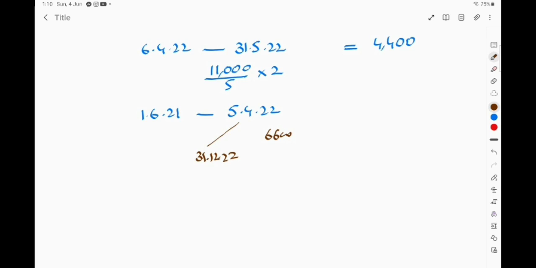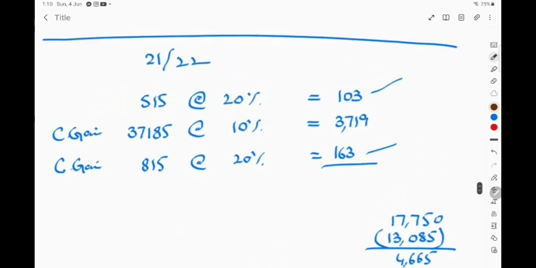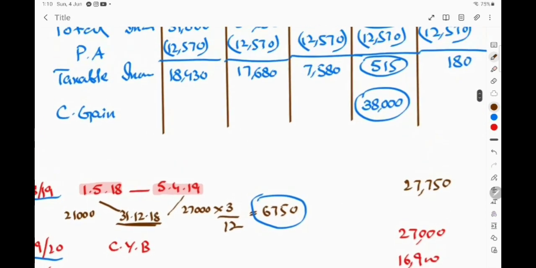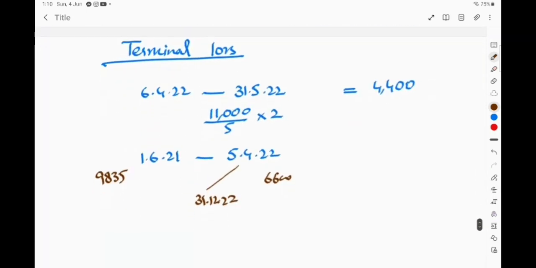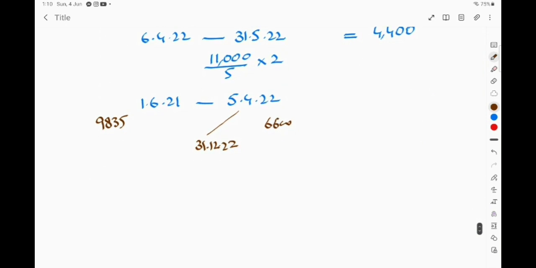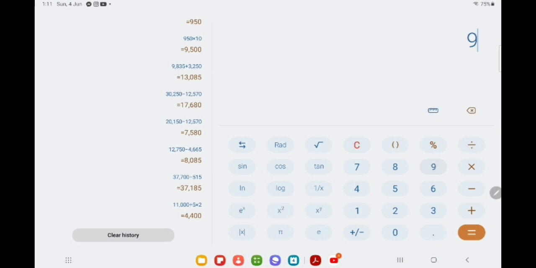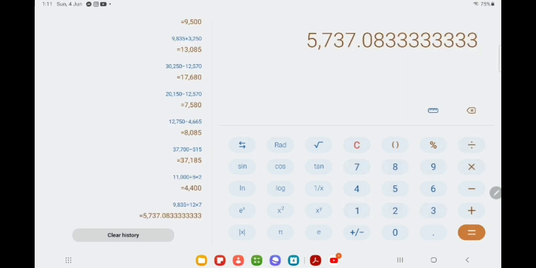In the previous tax year, the total profit is 9,835. I think so it is the profit in the previous tax year, right? This is 9,835. So if 9,835 is the profit for the whole year, we have to consider the profit from 1st June 21 to 31st December 21. So it will be 7 months profit. 9835 divided by 12 multiplied by 7, this is 5737.